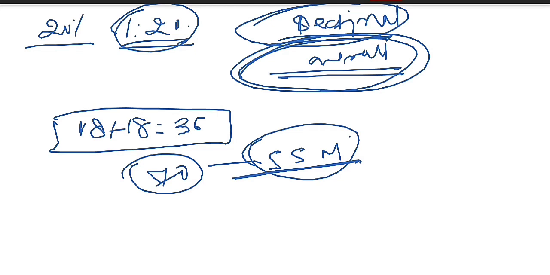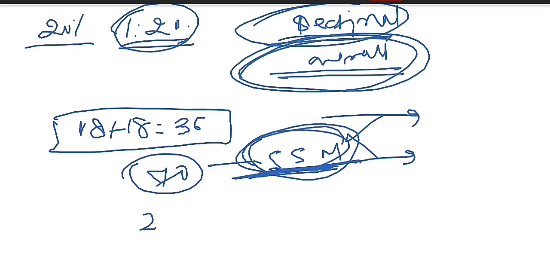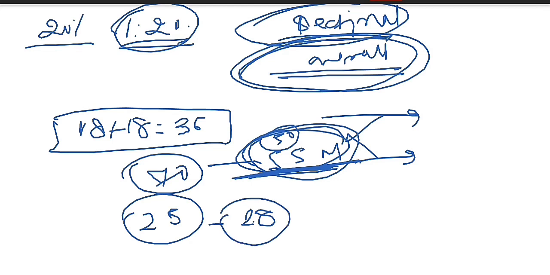You have full confidence to decide what you want to do with your life. As far as I am saying, you have to maintain 55 marks. So the first thing is that you have to target at least 50 to 55 marks. Target at least 25 to 28 questions in each of the quants and reasoning sections.